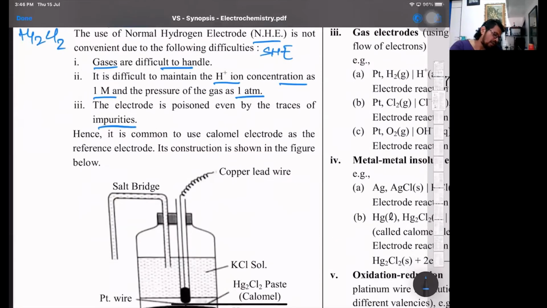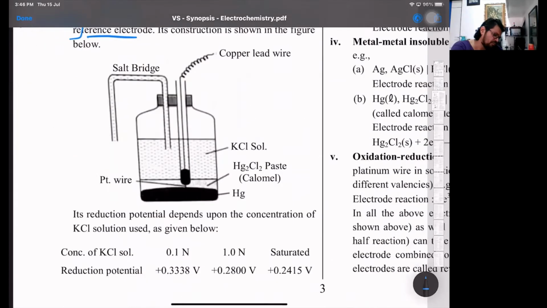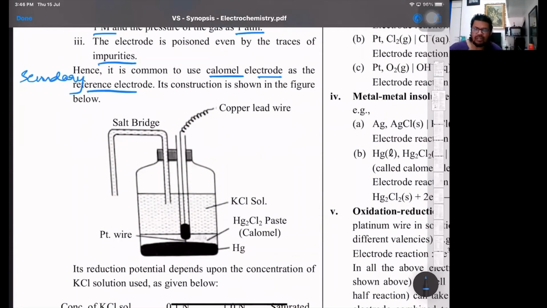Hence the common electrode we use is the calomel electrode, called the secondary reference electrode. So remember, we have two references. Primary reference is SHE, secondary reference is calomel, which is nothing but a glass tubing in which we have three things. What type of electrode is calomel? Calomel is basically a metal sparingly soluble salt electrode. So remember that the calomel electrode is a metal sparingly soluble salt electrode.